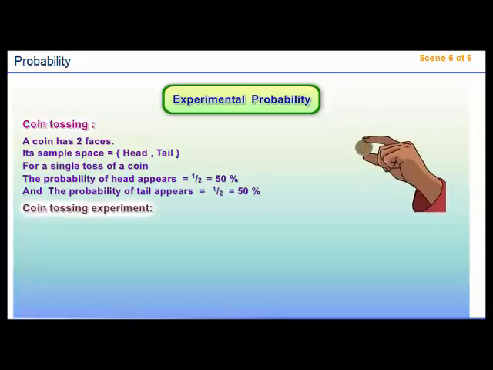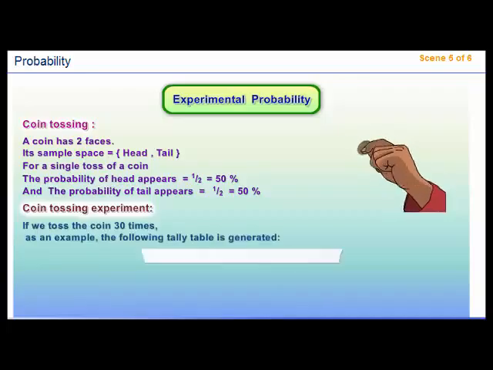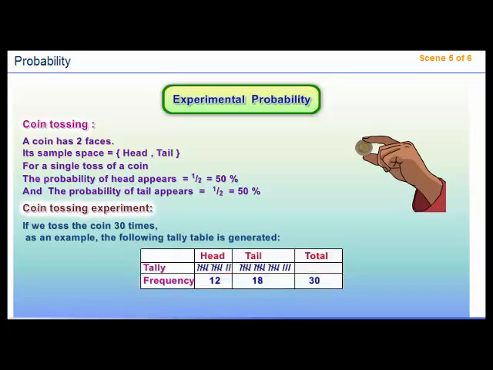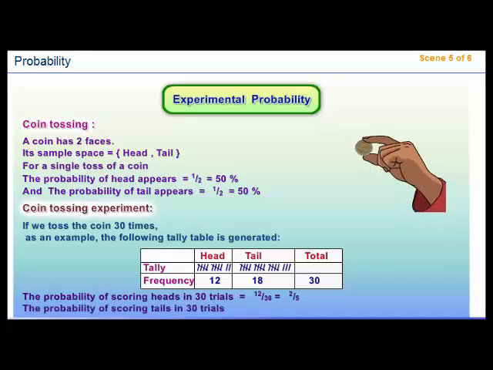Coin tossing experiment. If we toss the coin 30 times, as an example, the following tally table is generated. 12 times head appears, and 18 times tail appears. The probability of scoring heads in 30 trials equals 12 over 30 equals 2 over 5, while the probability of scoring tails in 30 trials equals 18 over 30 equals 3 over 5.